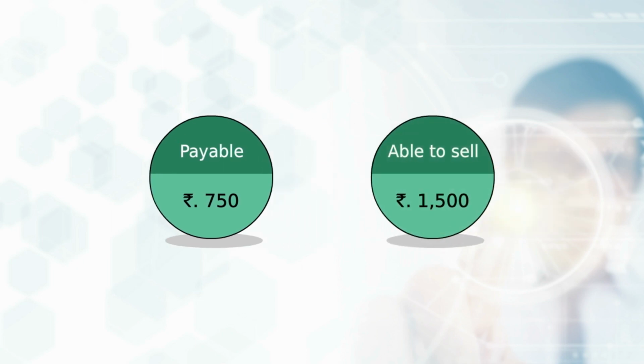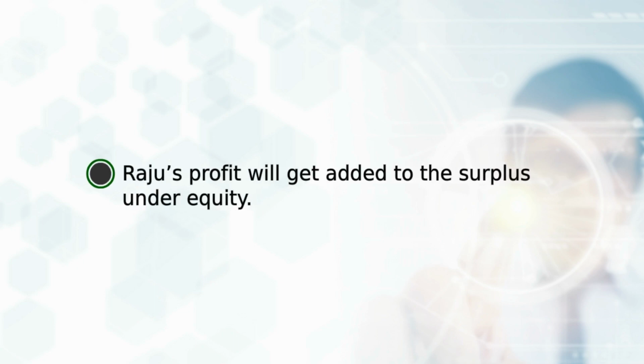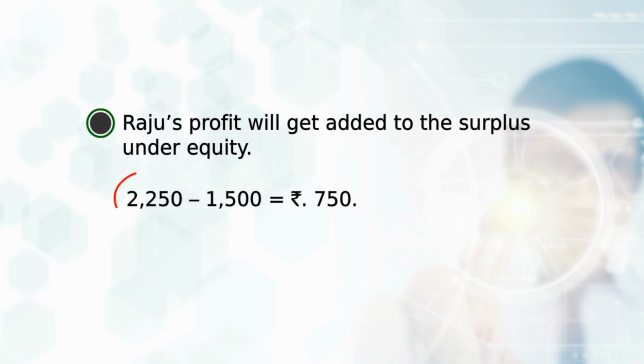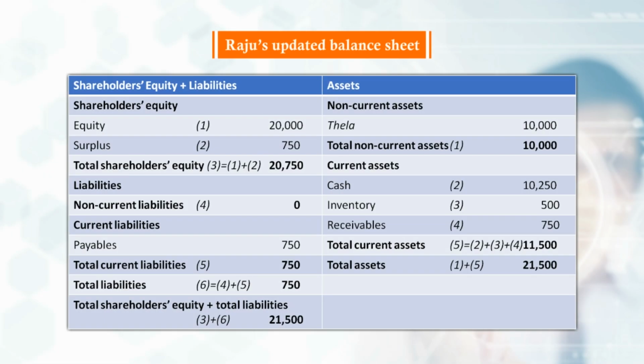He was able to sell Rs 1,500 worth of vegetables for a total of Rs 2,250. His profit, which will get added to the surplus under equity, is 2,250 minus 1,500, which is equal to Rs 750. He has not borrowed any money, and so his non-current liabilities are zero. This is Raju's updated balance sheet.